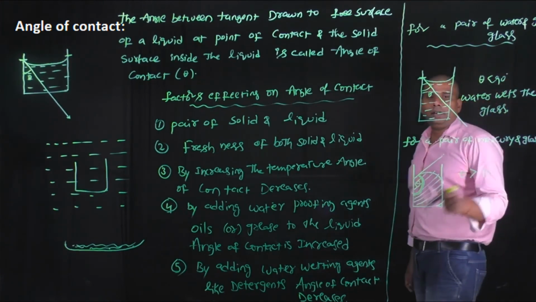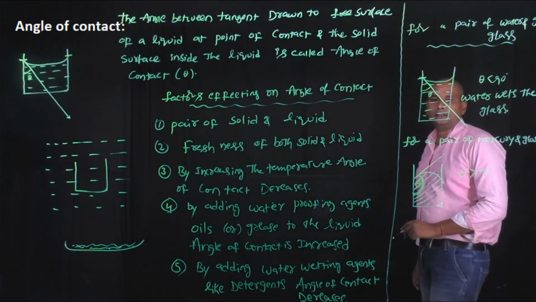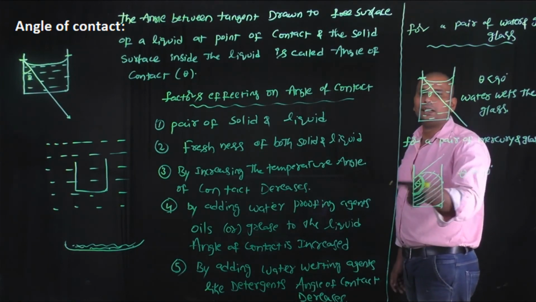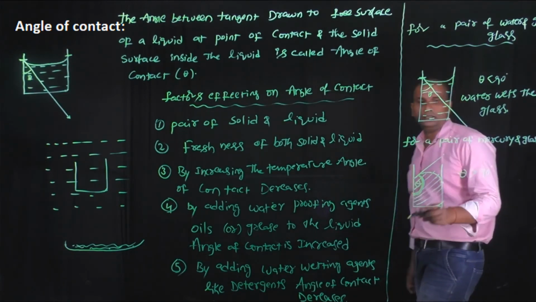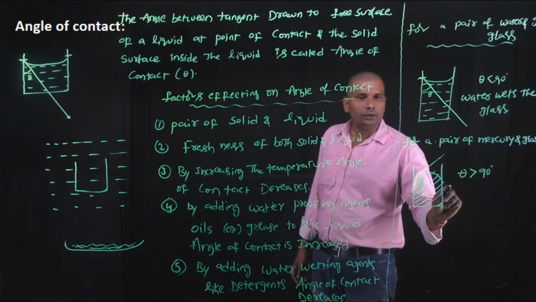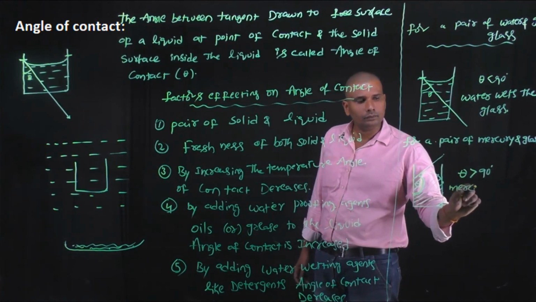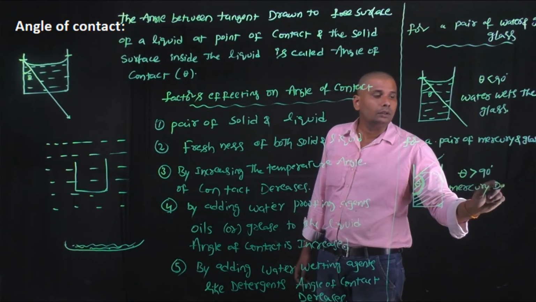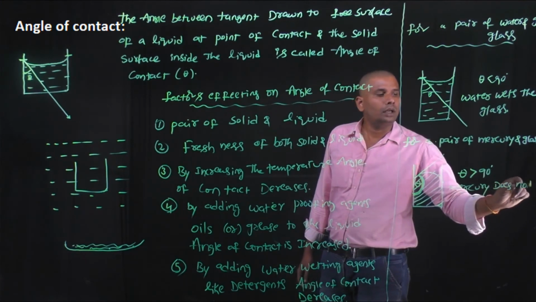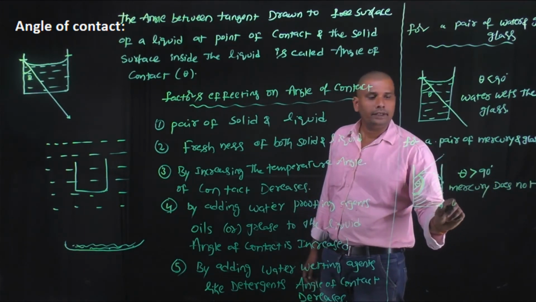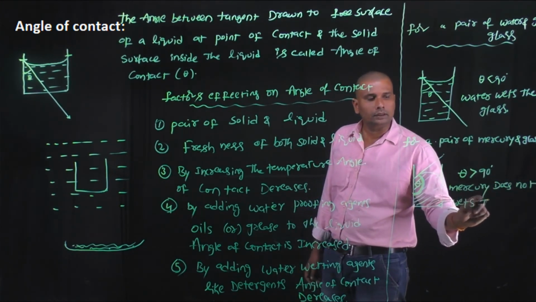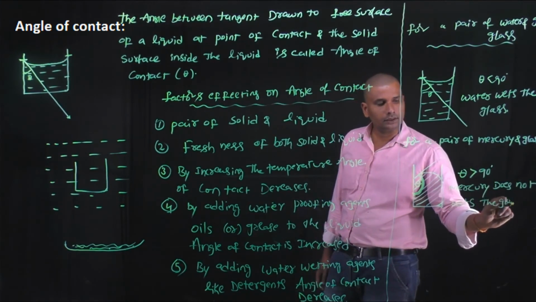If the angle of contact is greater than 90, then here mercury does not wet the glass surface.